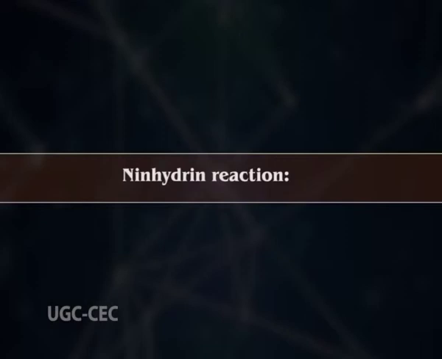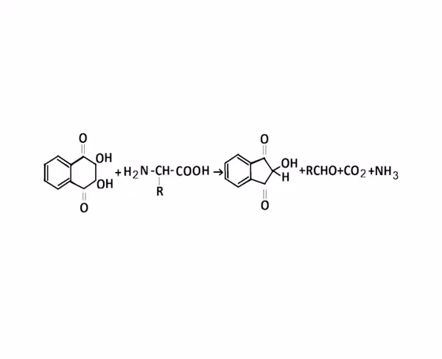The ninhydrin reaction is shown by the amino acids. Ninhydrin is a strong oxidizing agent which is able to carry out oxidative decarboxylation of amino acid to yield carbon dioxide, ammonia, an aldehyde and a reduced form of ninhydrin. The amino acid is first transformed into an imino acid, which is further hydrolyzed into an alpha keto acid and then gets decarboxylated into an aldehyde with one carbon atom less. Identification of the obtained aldehyde determines the amino acid.